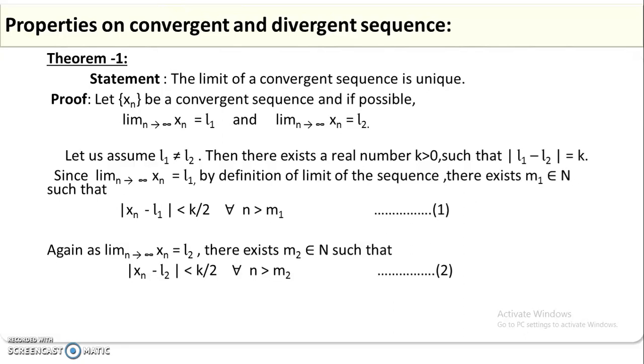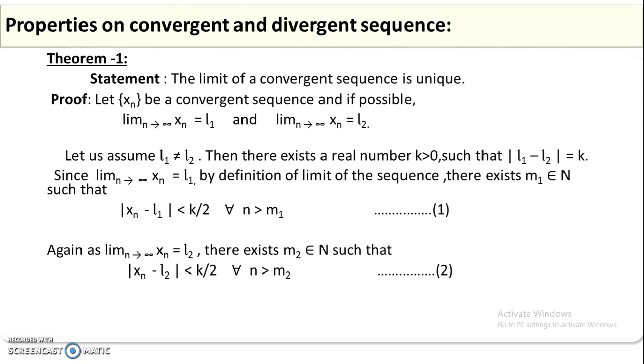Let us see the first theorem on convergent sequences. The statement of this theorem is: the limit of a convergent sequence is always unique. Let us see the proof. Let xn be a convergent sequence, and if possible, we prove it by the contrary method.